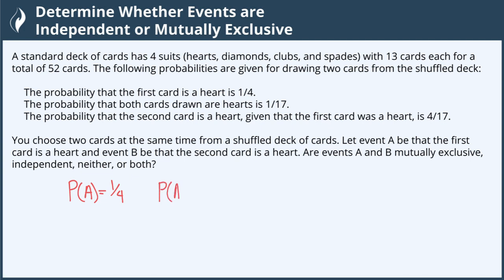So the probability that both A and B happen is 1 out of 17. And we also know that the probability that the second card is a heart, given that the first card was a heart, so B given A, is 4 out of 17.